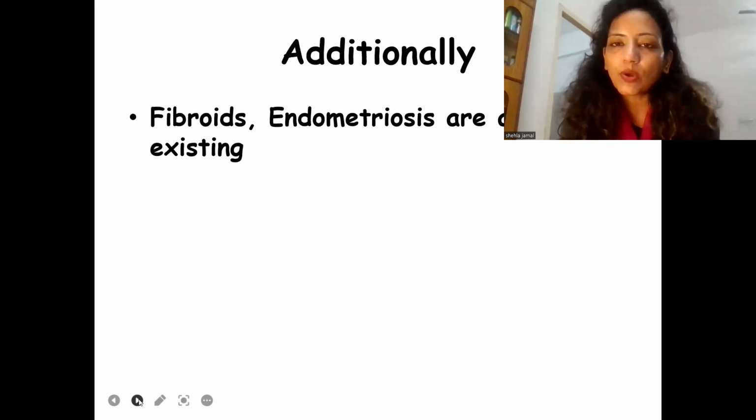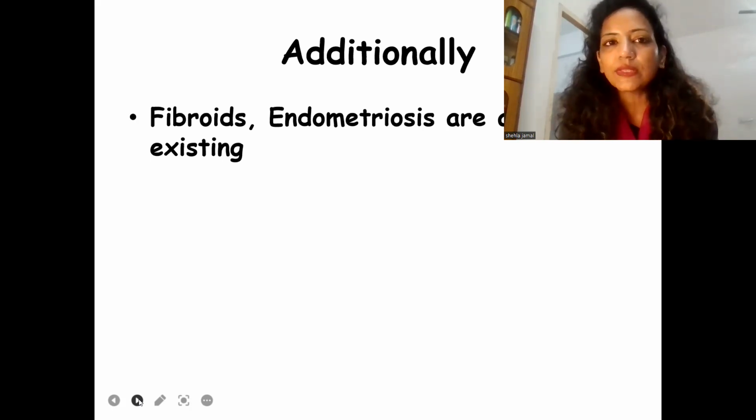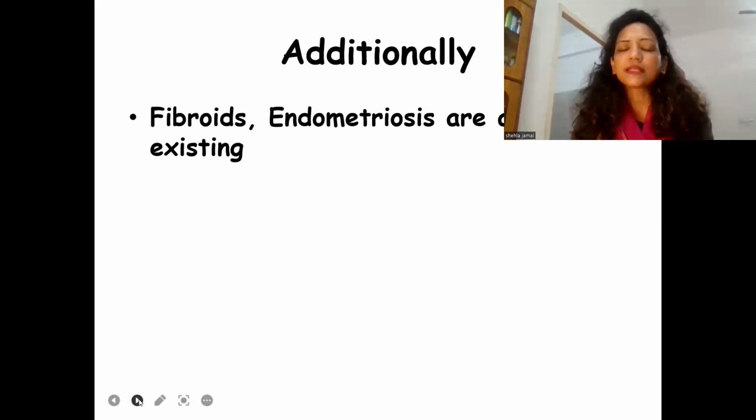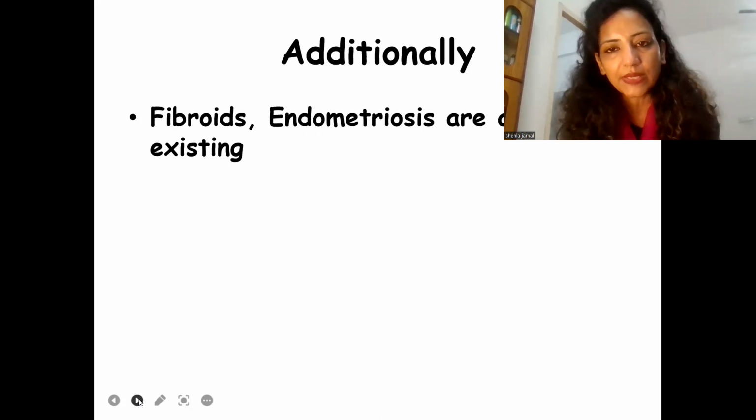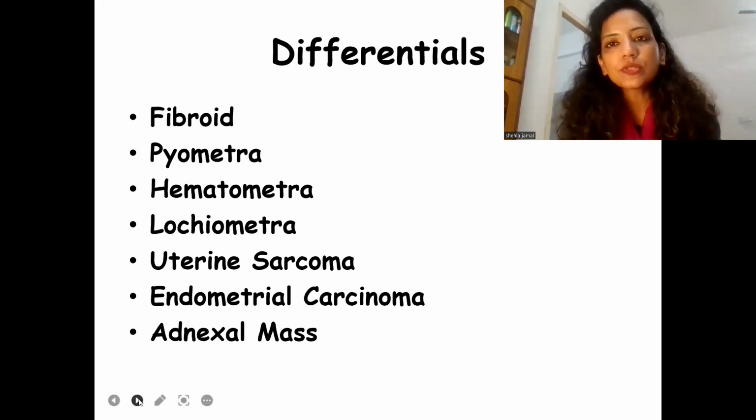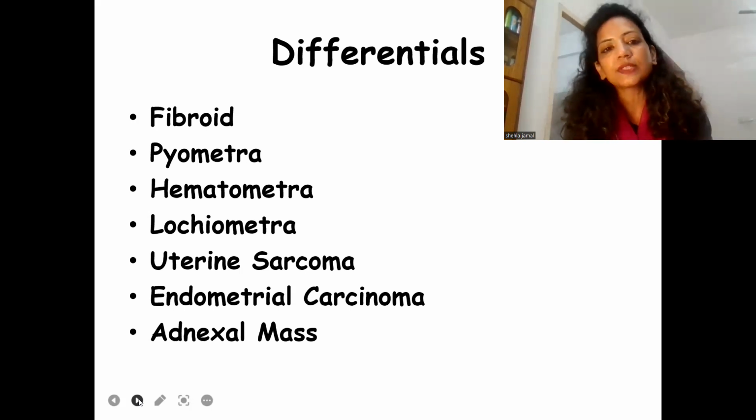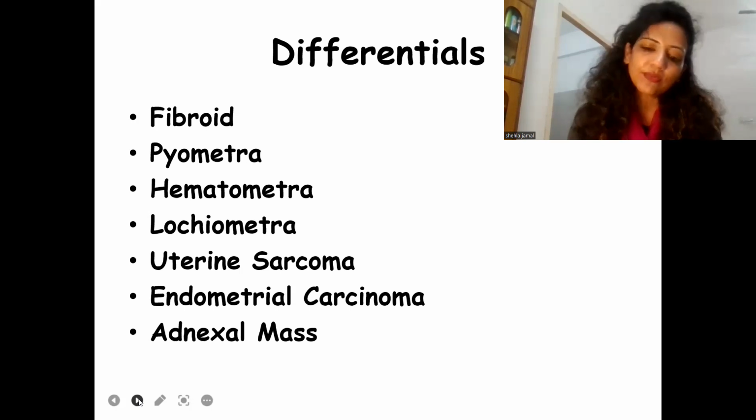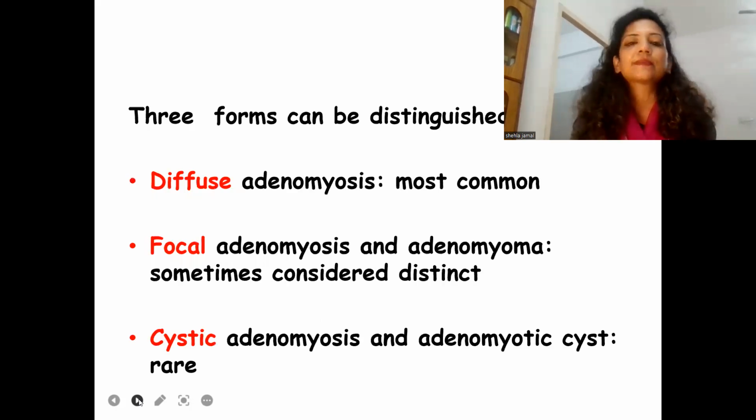Now, endometriosis may also coexist, because all of these are estrogen-dependent diseases, and these pathologies basically come up where there is excess estrogen or prolonged exposure to estrogen. Differential diagnosis of a diffusely enlarged uterus includes fibroid, pyometra, hematometra, leukometra, uterine sarcoma, endometrial carcinoma, and sometimes an adnexal mass, especially one appearing in front of the uterus, more so a dermoid cyst.